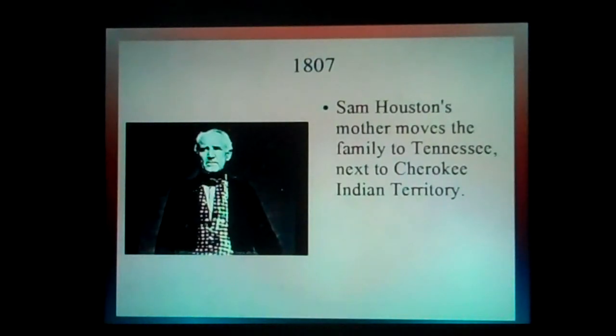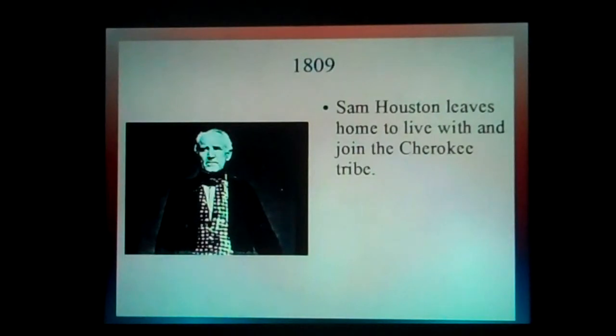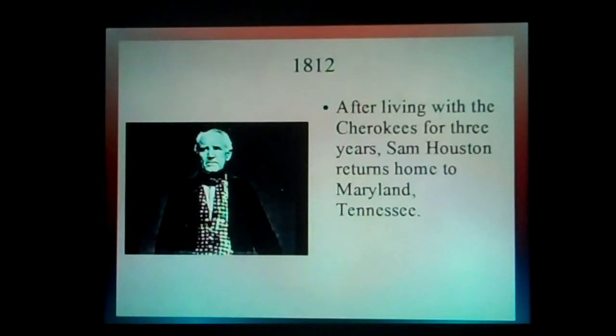Sam Houston's mother moved the family to Tennessee, next to Cherokee Indian Territory. 1809. Sam Houston leaves home to live with and join the Cherokee tribe. 1812. After living with the Cherokees for 3 years, Sam Houston returns home to Maryville, Tennessee.